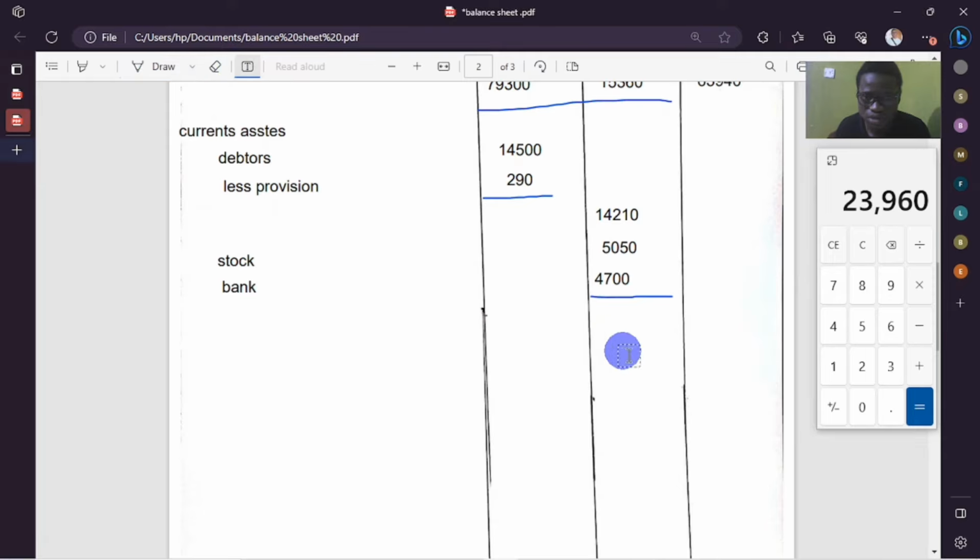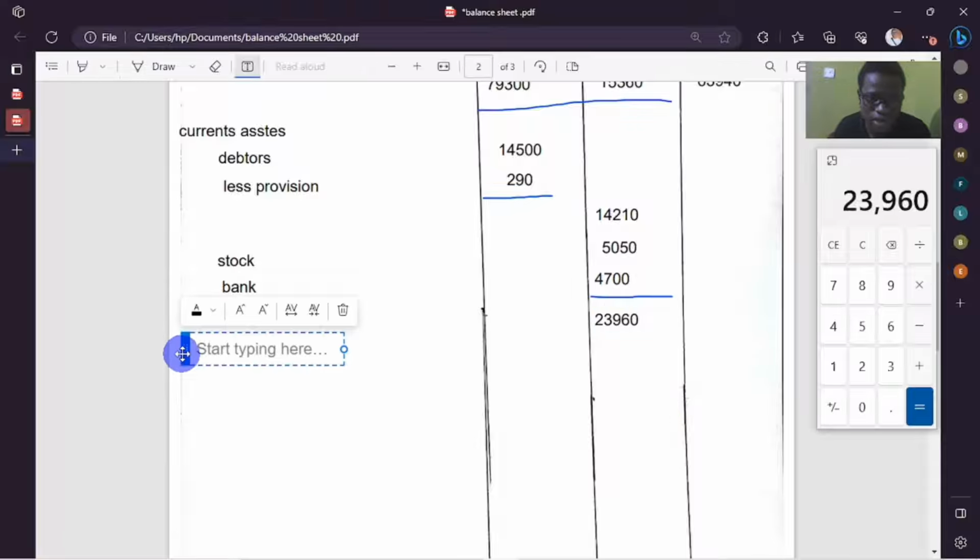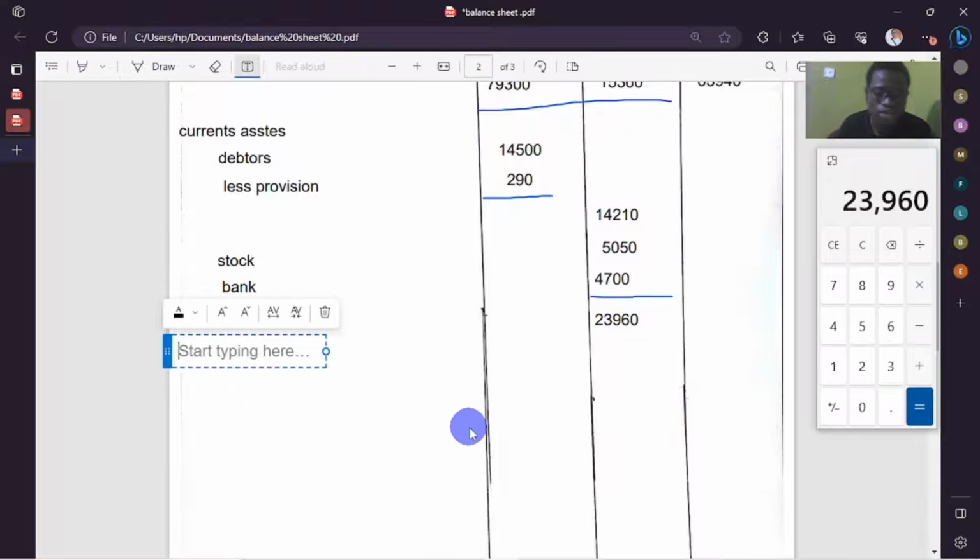So I'm going to put here 23,960. And from there, we're going to say current liabilities, short-term liabilities.